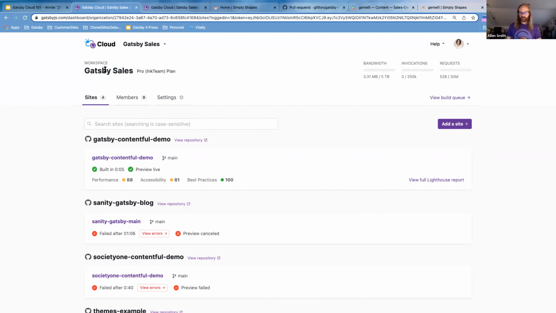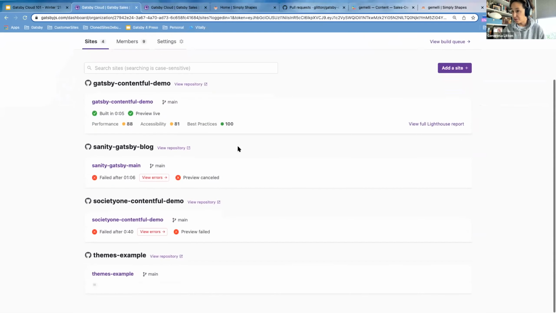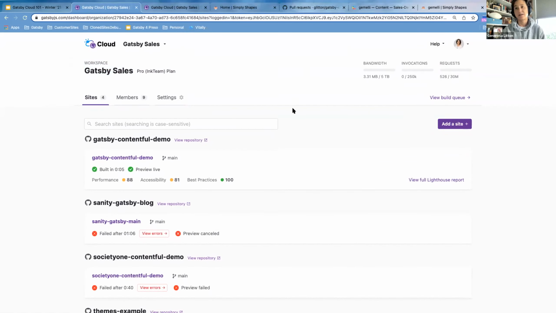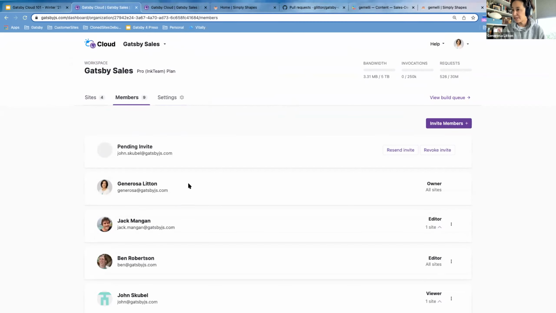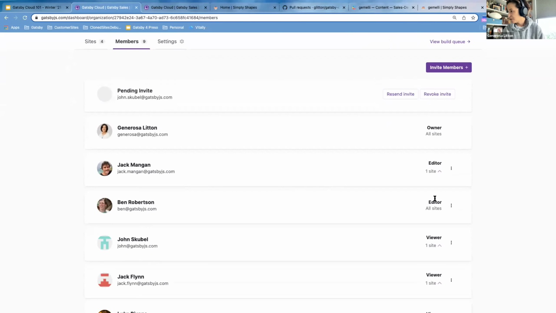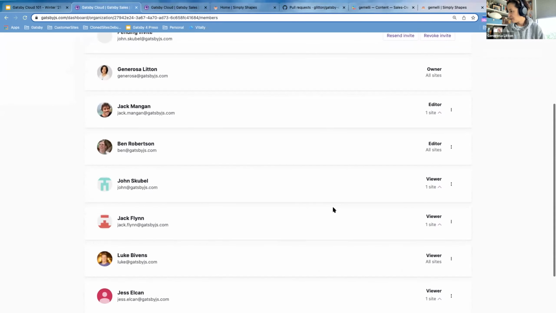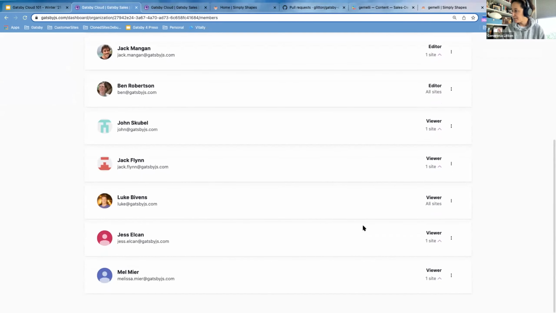But if you're an agency, your workspace could be your client name. Then you could have several sites within your workspace that are maybe different environments, like a staging, QA, and production environment for your client. That's typically how we see customers use our site. And then within your workspace, you have your members here. You can give them different roles: editor, viewer, owner, administrator.